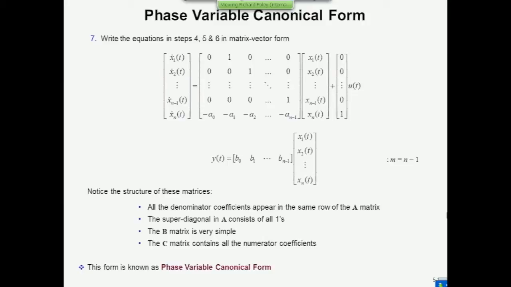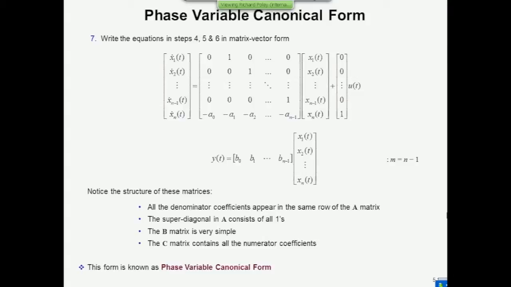Now, what's important is the structure of these different matrices, the A, the B, and the C matrices, because they have a unique structure in what is called phase variable canonical form. Phase variable because we chose the phase variables when we arrived at this description. First of all, the B matrix is really obvious. It has zeros in it except for the last element, which is a 1.